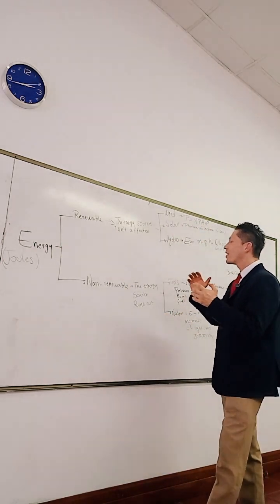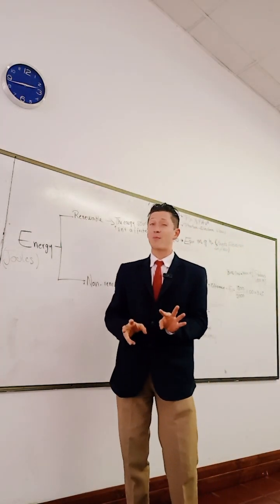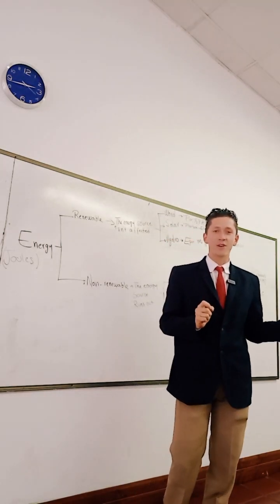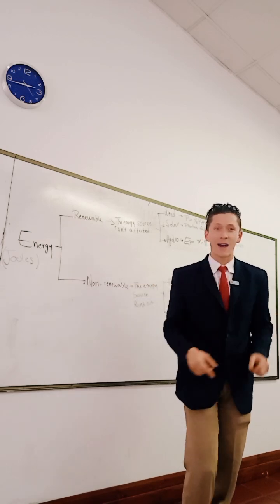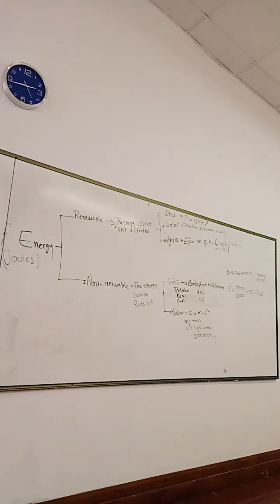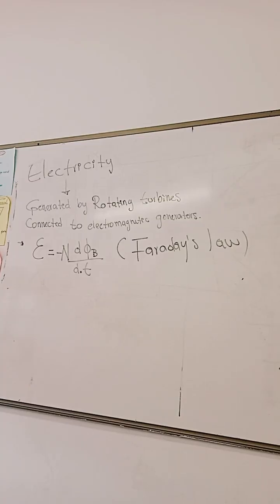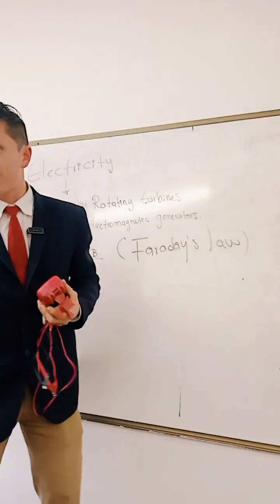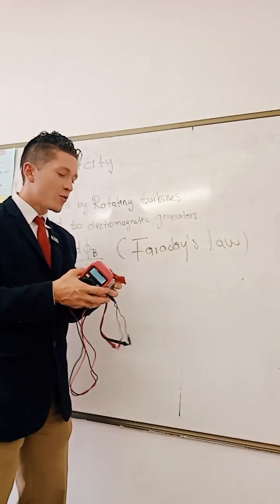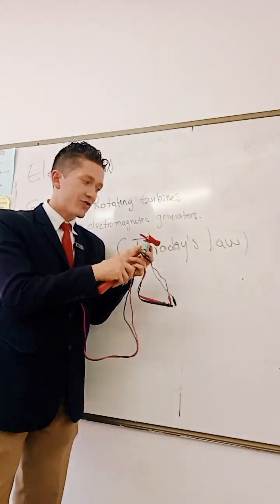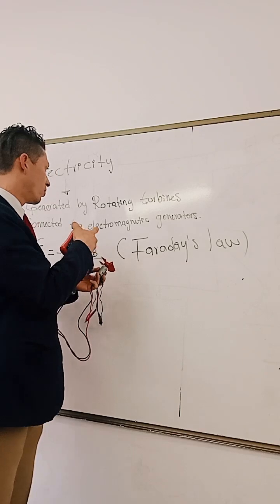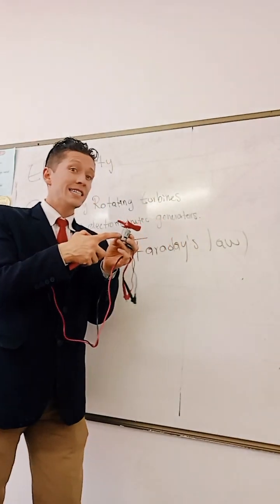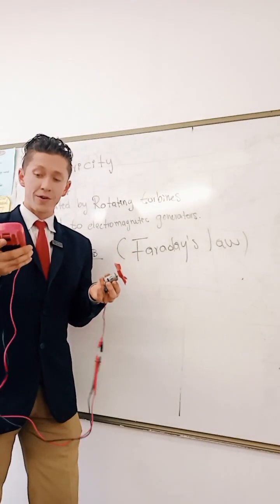Okay, so recall this. We are able to produce energy by rotating something, and we will see this in the next part. Then see you in the next part. The most common way of producing energy is by rotating turbines connected to an electromagnetic generator. What does it mean? That we have to have a kind of electric motor. In this case, it's called turbines, or also electromagnetic generators. And we are going to move this.